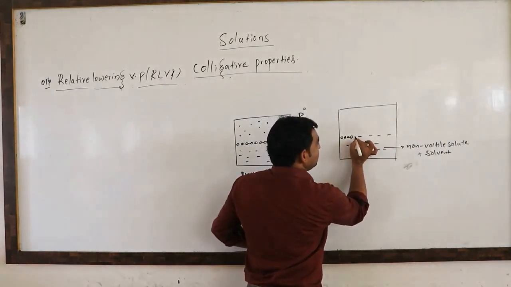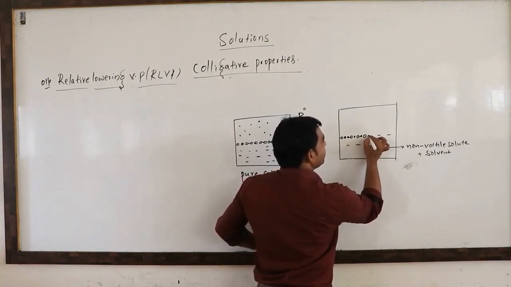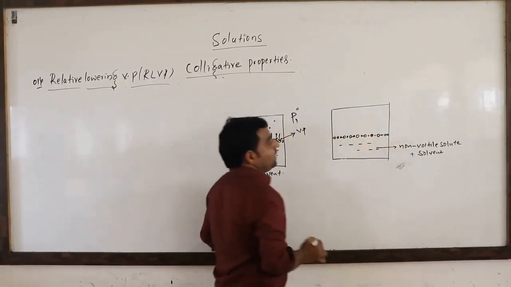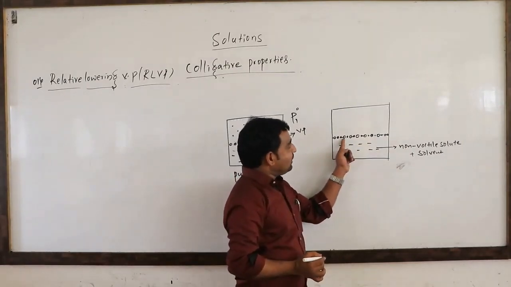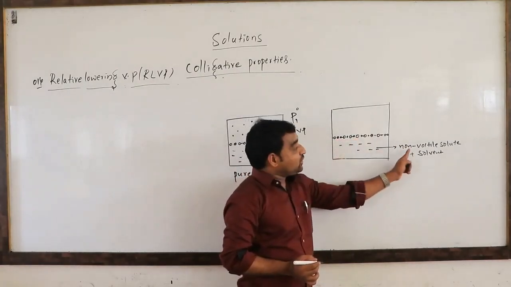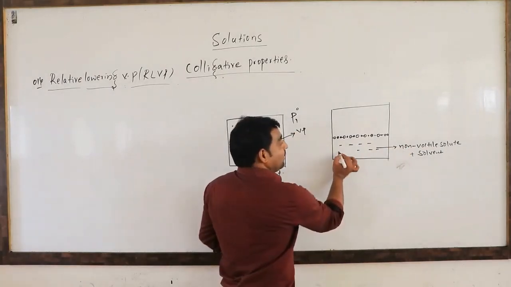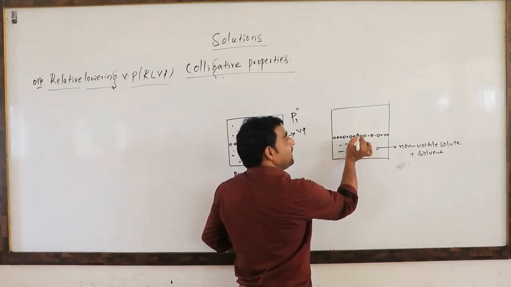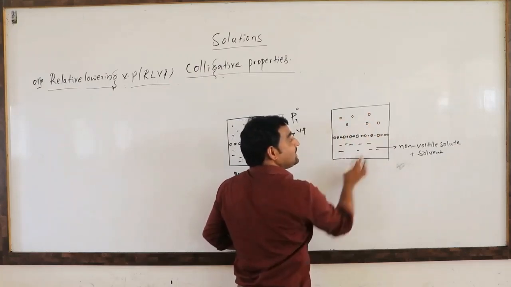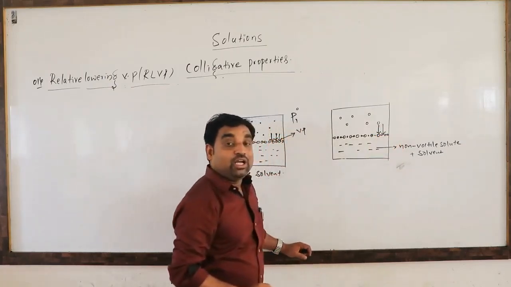So there are fewer volatile solvent particles at the surface, and the solute particles are non-volatile, which means they will not form vapor. Fewer solvent particles will evaporate to form fewer vapor molecules, and these fewer vapor molecules will exert a lower vapor pressure on the liquid surface.